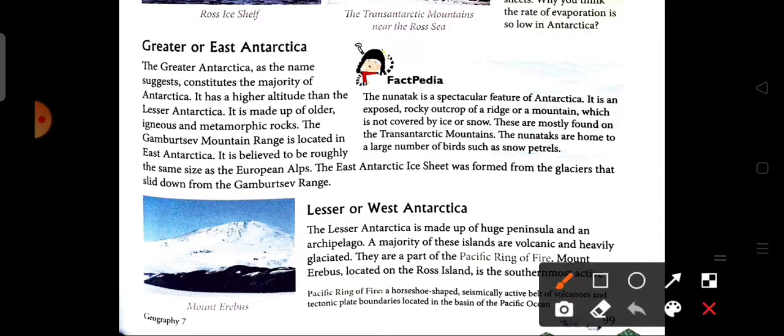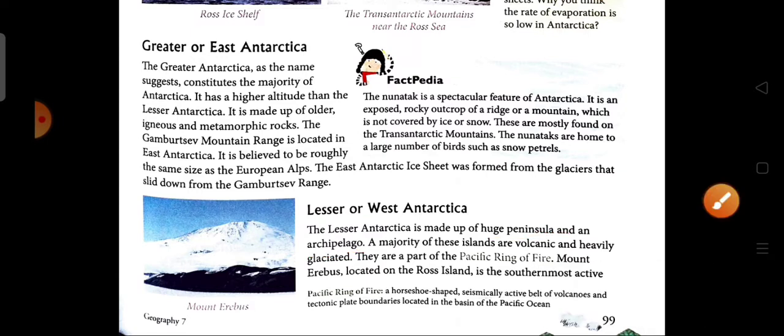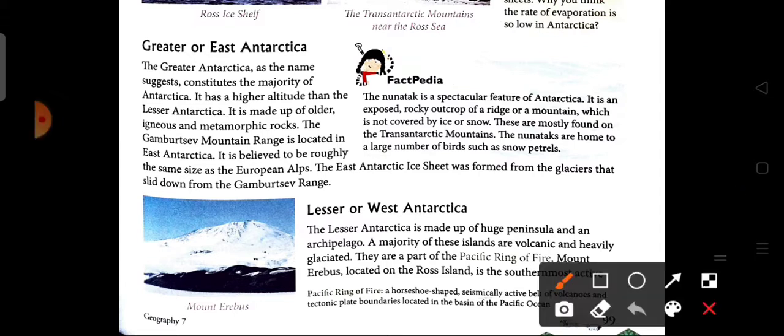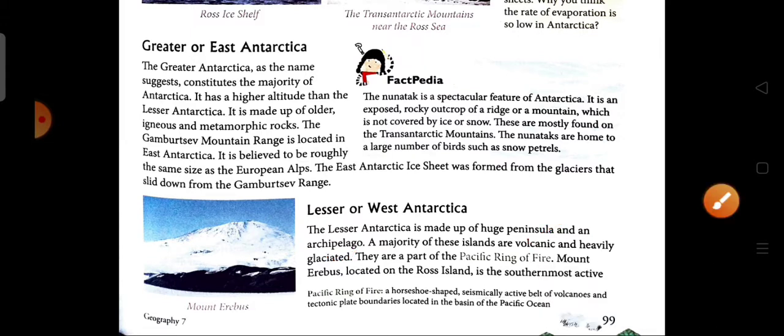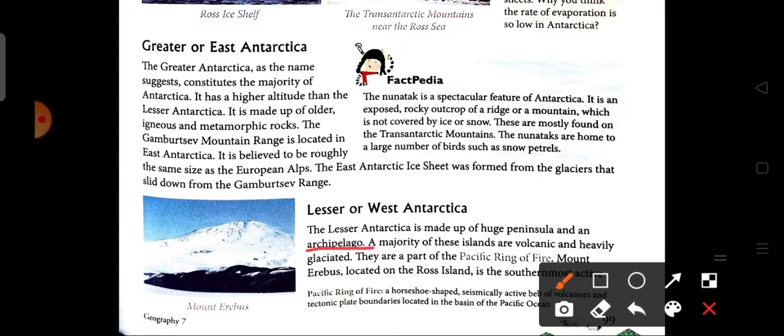Lesser Antarctica is made up of a huge peninsula and an archipelago. What do we mean by archipelago? A large group or chain of islands scattered in the sea or ocean. The majority of these islands are volcanic and heavily glaciated. In this region, volcanoes and glaciers are found, and they are part of the Pacific Ring of Fire.